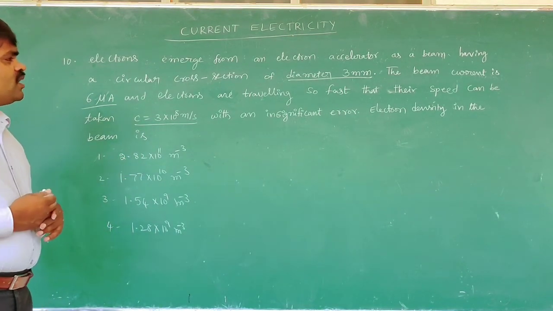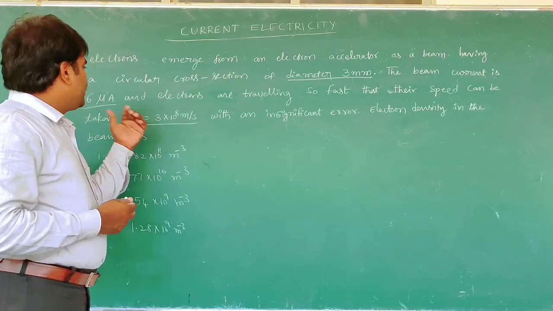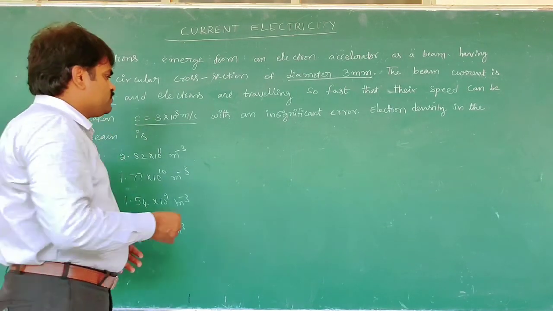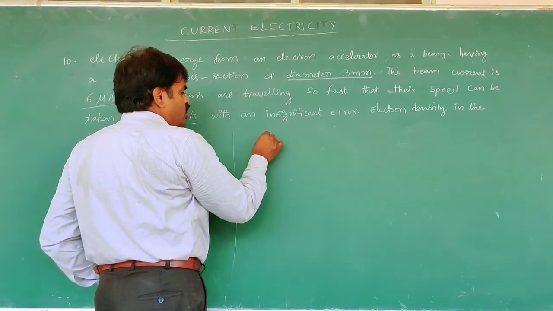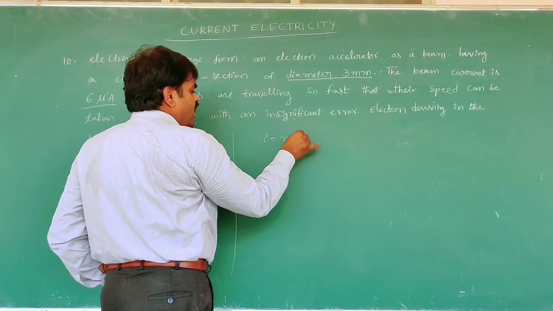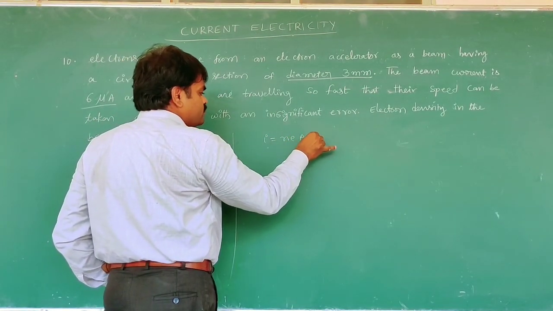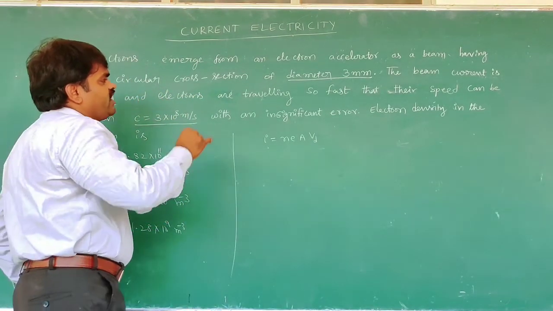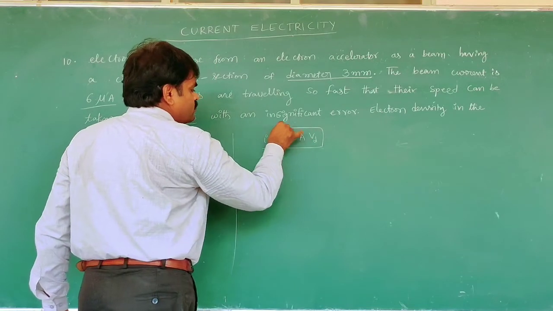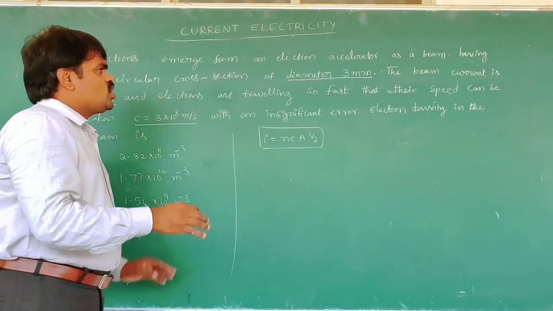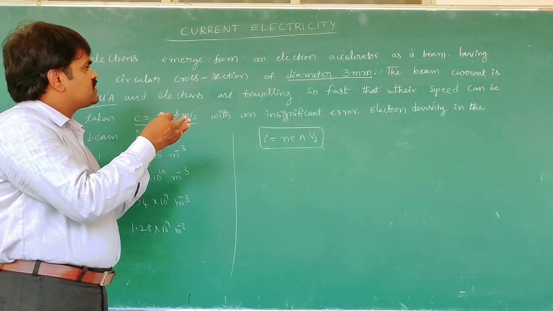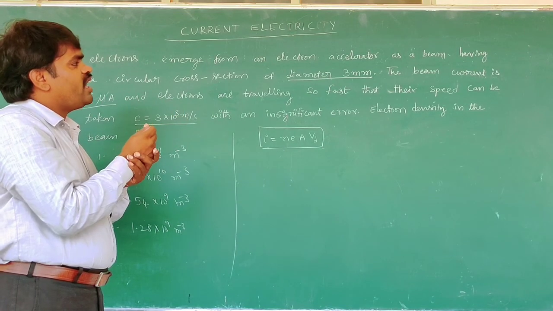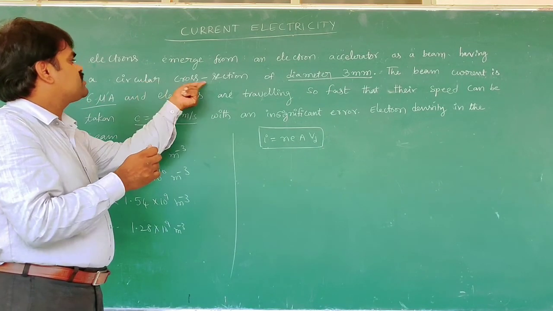Here, the formula relating speed and current is I equals n e A v. But they have given the diameter of the beam, because the electrons are accelerated as a beam having a circular cross section.